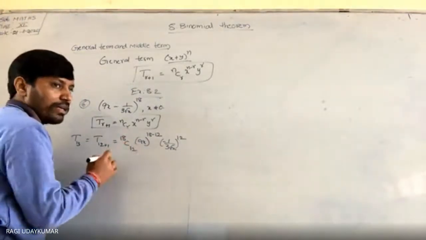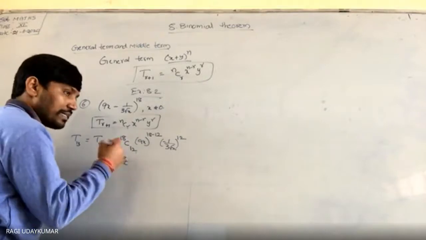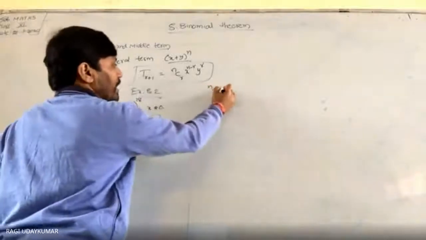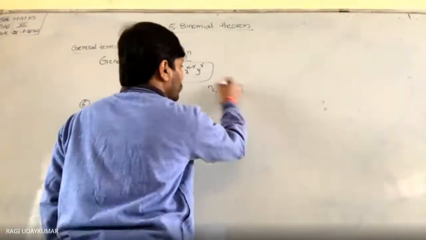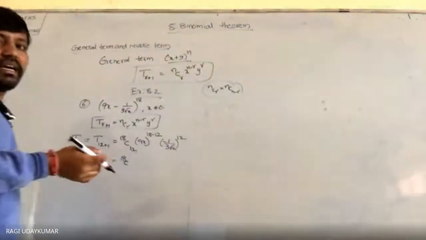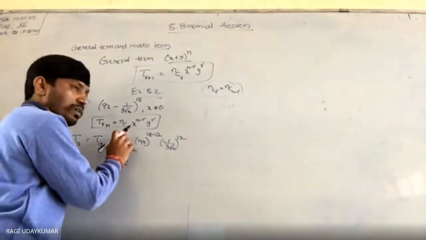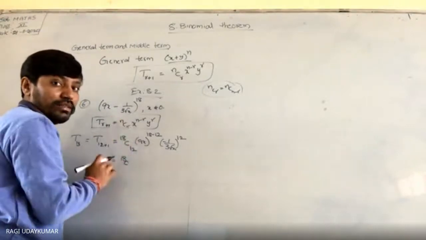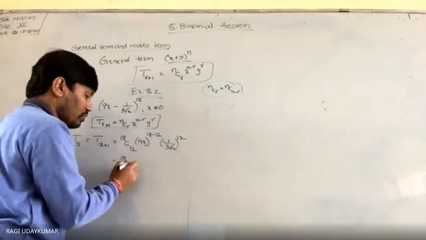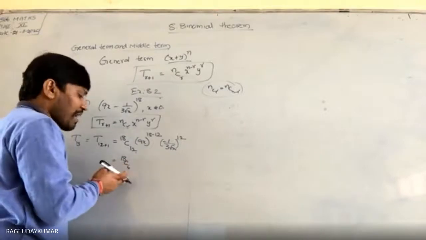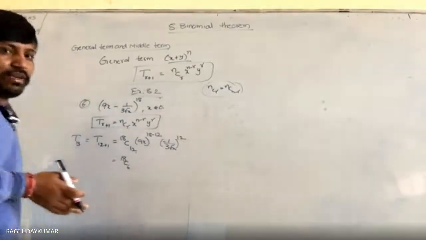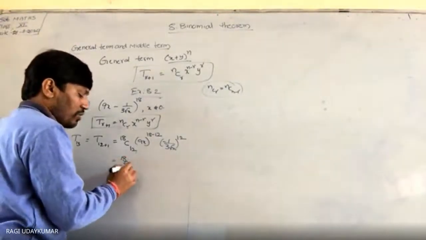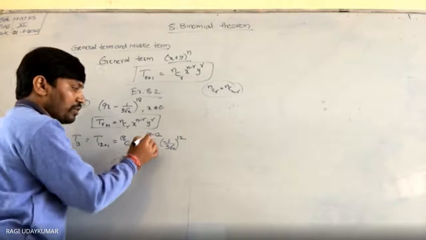So how do you simplify? 18C12 can be written as 18C6 also. nCr is equal to nC(n minus r), so 18C(18 minus 12). Otherwise, 12 को कितना ऐड करें तो 18 आ जाएगा, 6 ऐड करें. So 18C6 you can write. If you want, you can calculate it as it is, 18C12 भी लिख सकते हैं. It's not wrong. And 9 to the power of 12 minus 6.